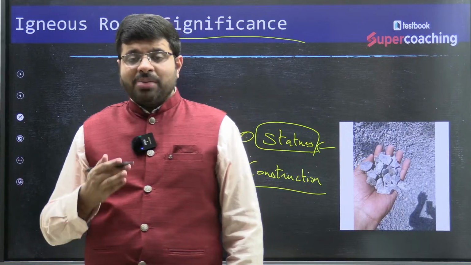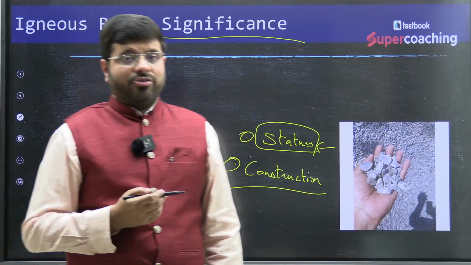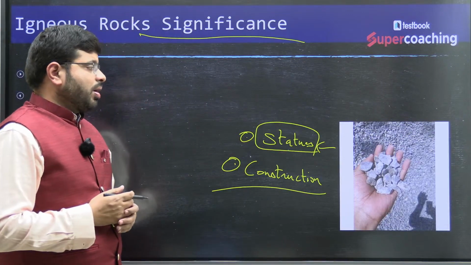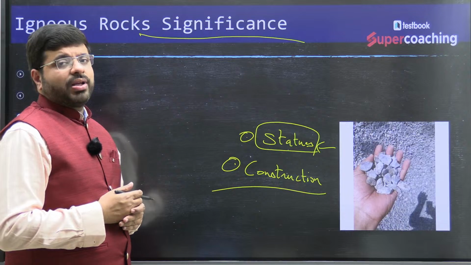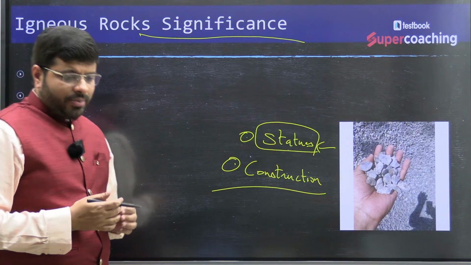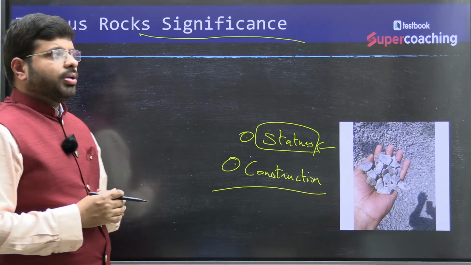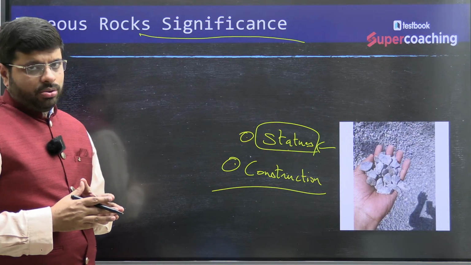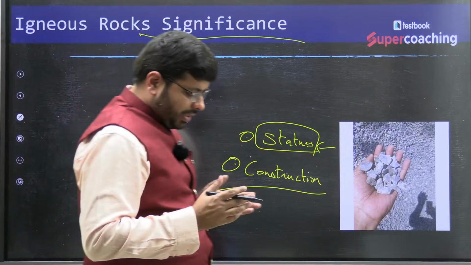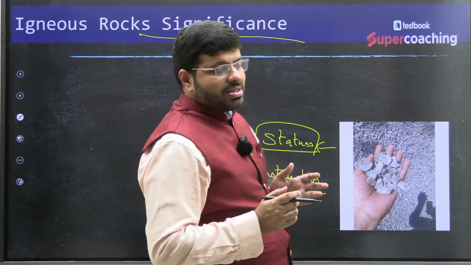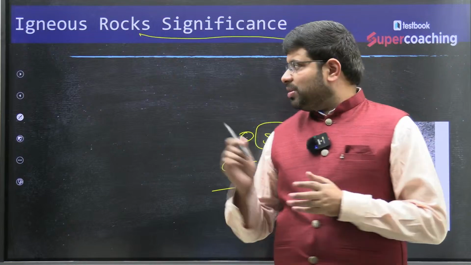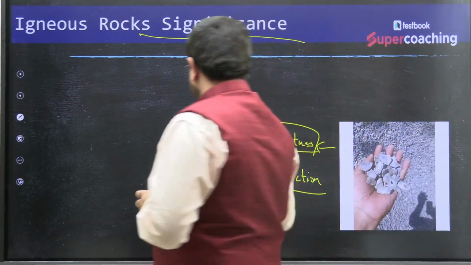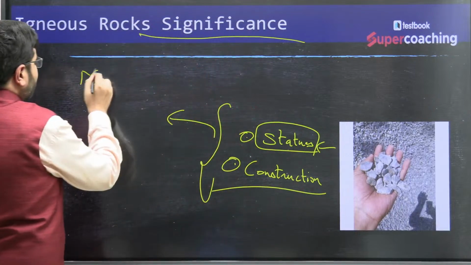So it has some linkages with respect to the volcanic landforms. They are very much used in statues and the construction industry because of their hardness. For example, if you study the mineral-based regions of the Deccan Plateau, you can develop a mineral-based industrial policy for regions like the Deccan Plateau, with respect to the availability of these kinds of rocks. So what is the link which you can understand?